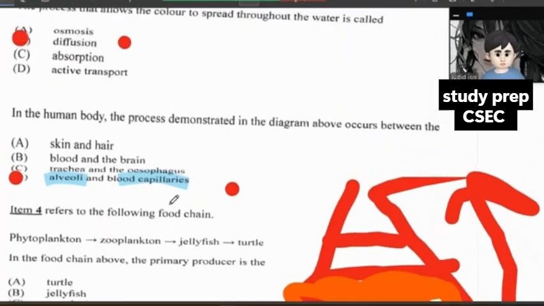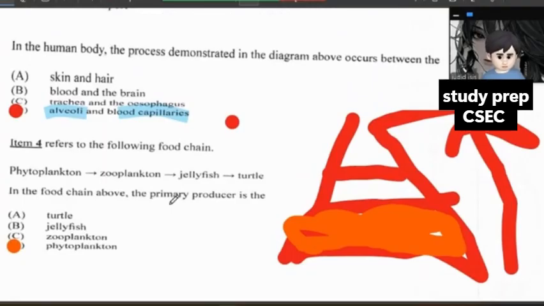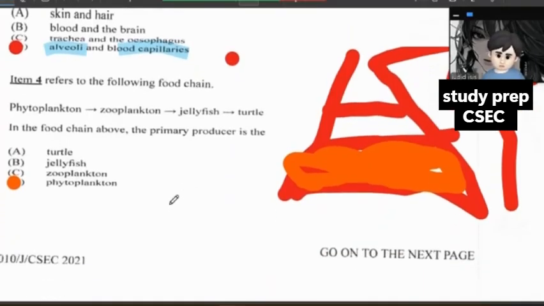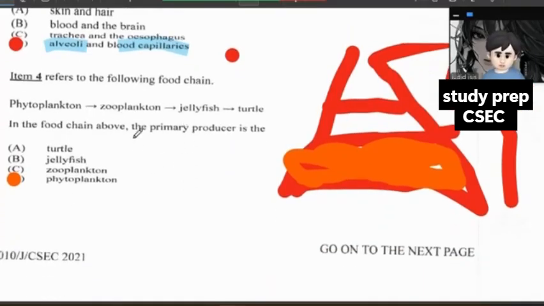The alveoli are part of the respiratory system, where essential substances are spread out. Next question: in the food chain, above the primary producer is the phytoplankton.